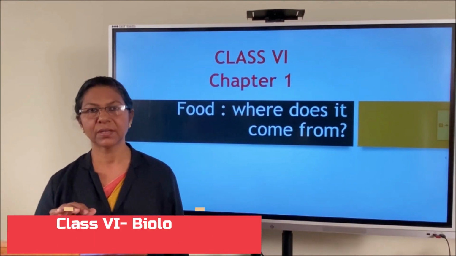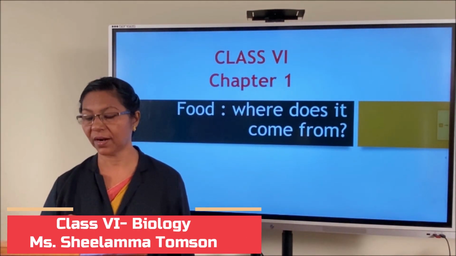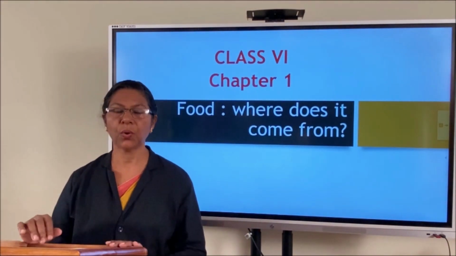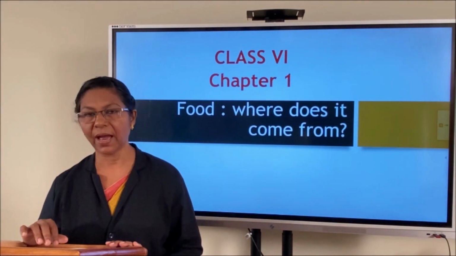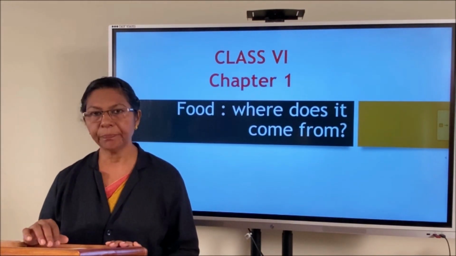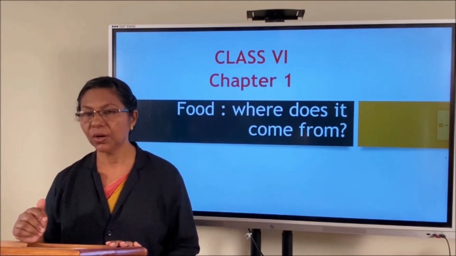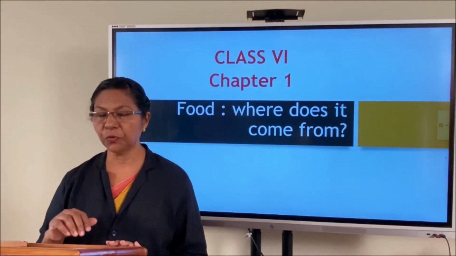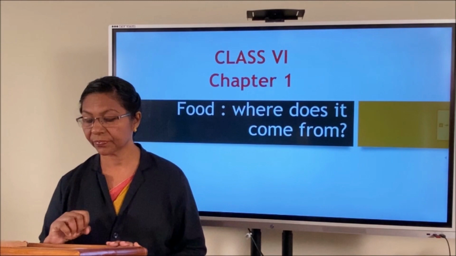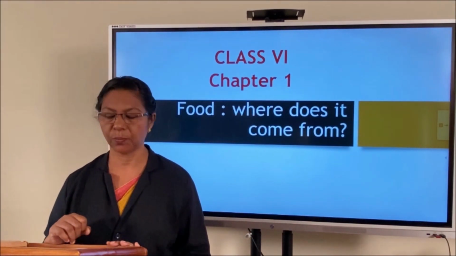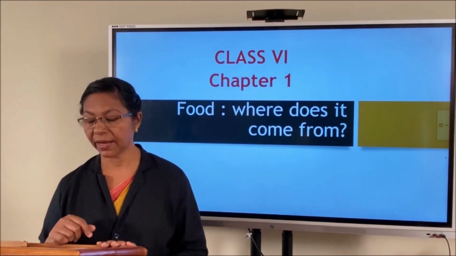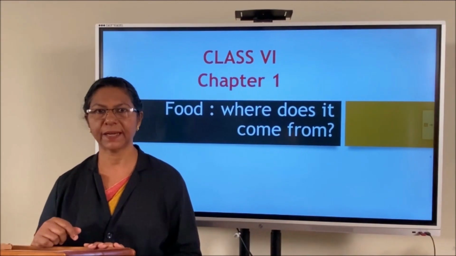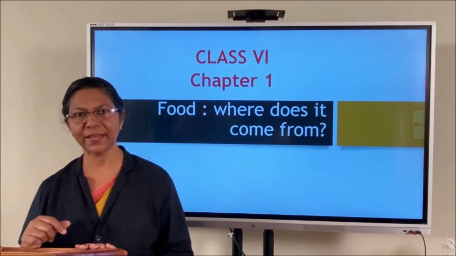Let me discuss Class 6 Science, Chapter 1, Food: Where does it come from? We know that all living organisms need food to grow, to get energy and to remain healthy. People in different regions of India cook differently and the food culture also is different. Think about rice cooked at home. Just two ingredients are needed to prepare a dish of boiled rice. That is, the ingredients we need are rice and water.